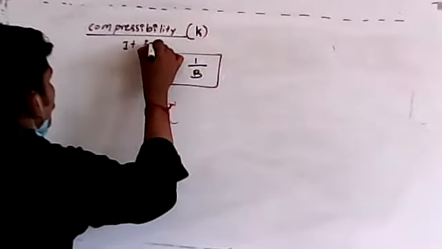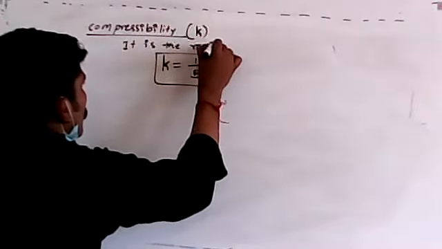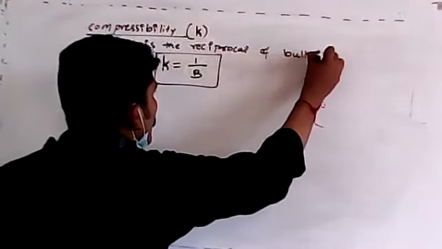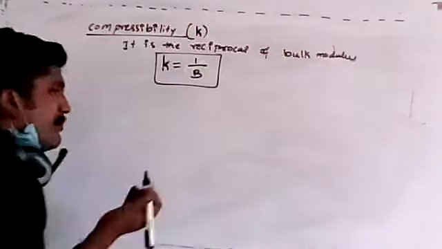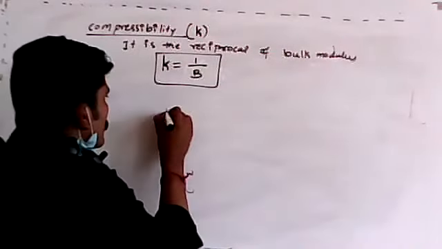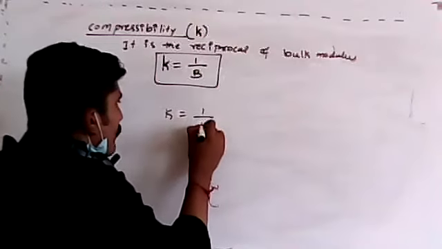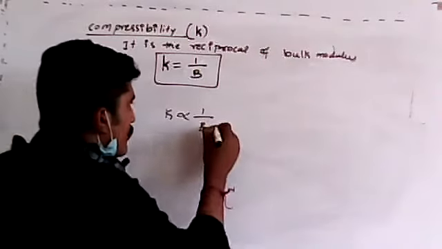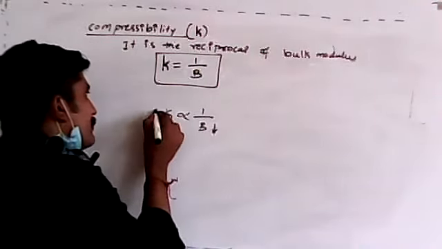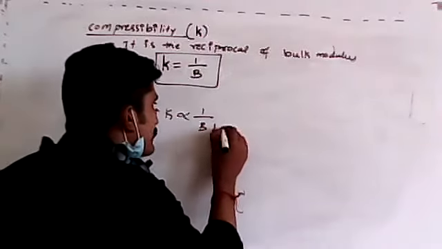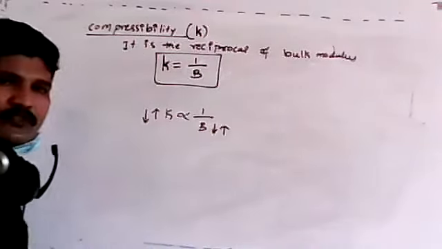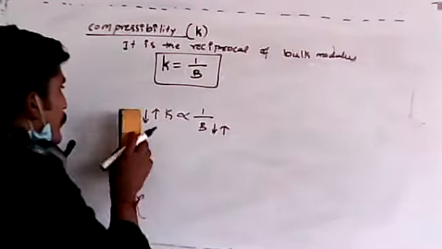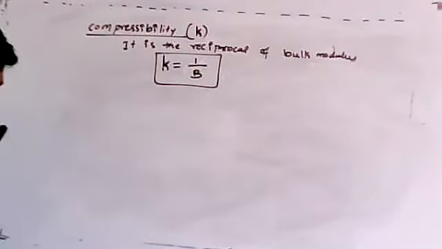It is the reciprocal of bulk modulus. Remember, students, what is the meaning of this? It is equal to 1 by B, or we can say it is inversely proportional. If the bulk modulus is small, compressibility will be more, and when the bulk modulus is more, compressibility will be less. So if I consider any constant here, then proportionality if I write,